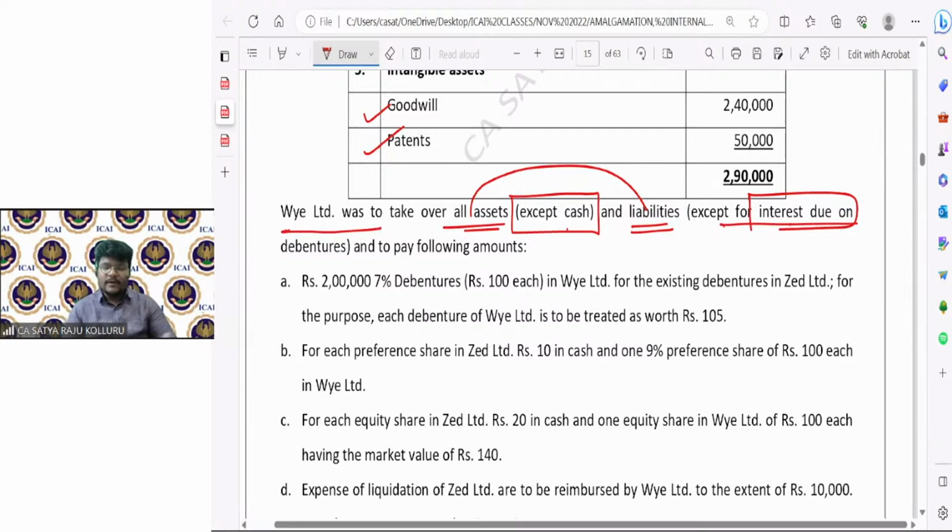Please, all of you participate at this moment. Type of amalgamation. Still I am waiting. I'm not getting any answer in my chat box.